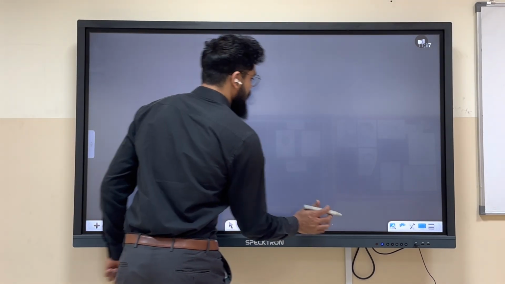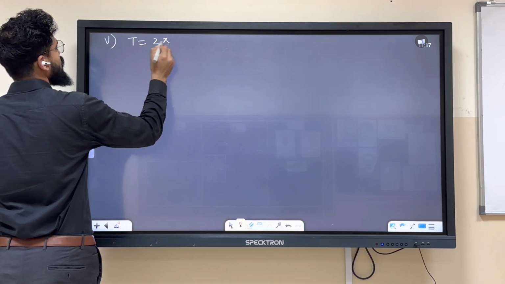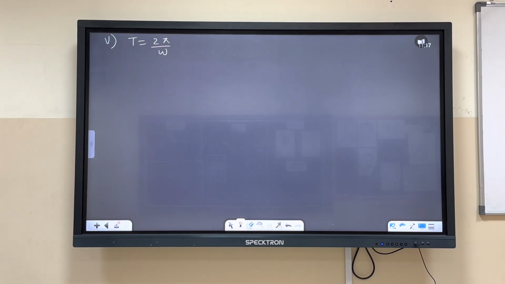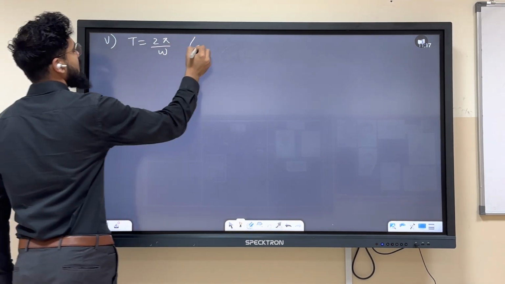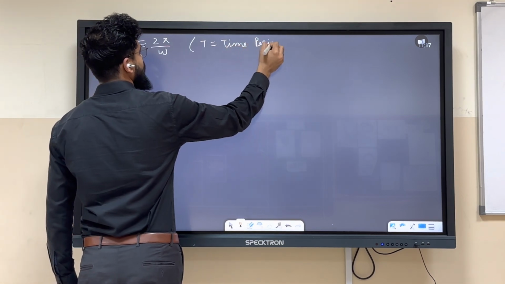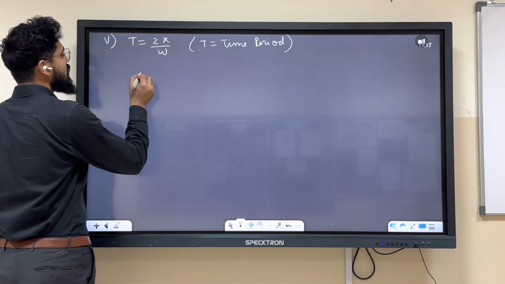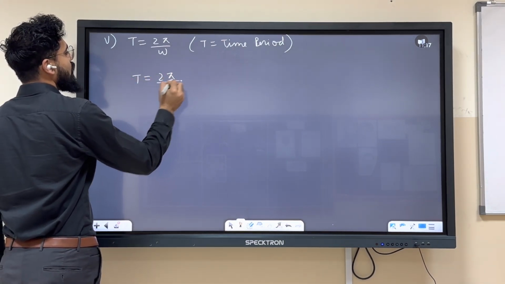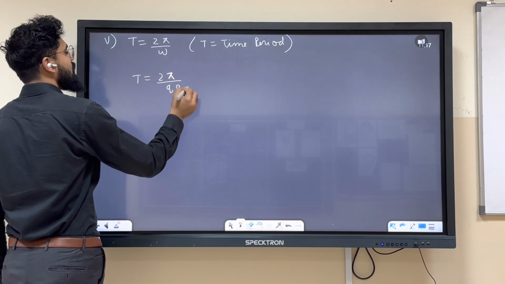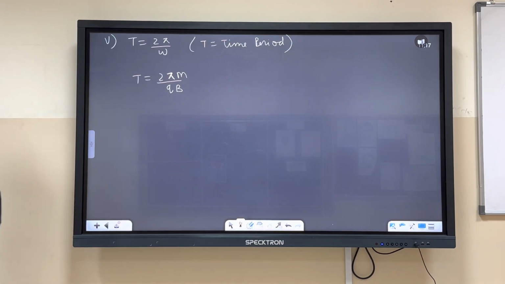Think about it. T equals 2 pi by omega. Do we know this? T is time period. So T is 2 pi by omega. It will be 2 pi upon, you tell me, what is omega? qB divided by m. Okay, so time period over here is 2 pi m upon qB.